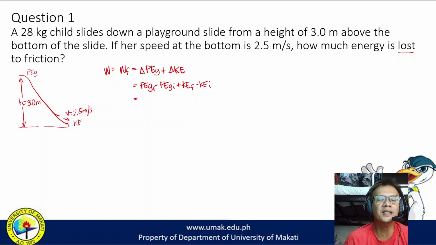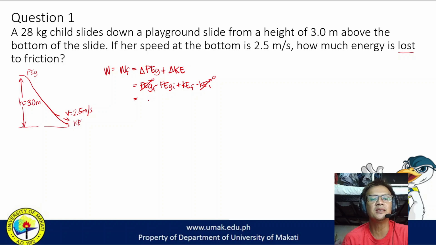But the final gravitational potential energy is 0. So wala siyang gravitational potential energy at the bottom. At the start, wala naman siyang kinetic energy, so 0 din ito. So meaning it's just kinetic energy final minus gravitational potential energy initial.